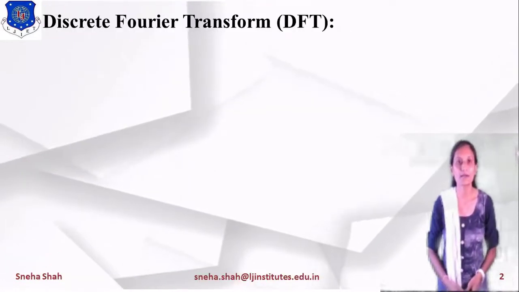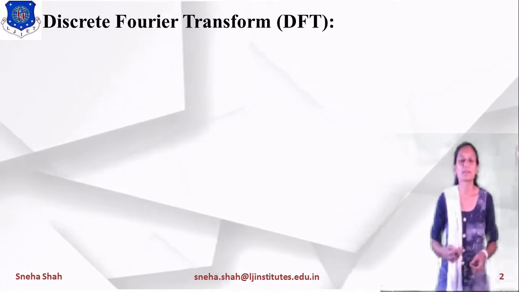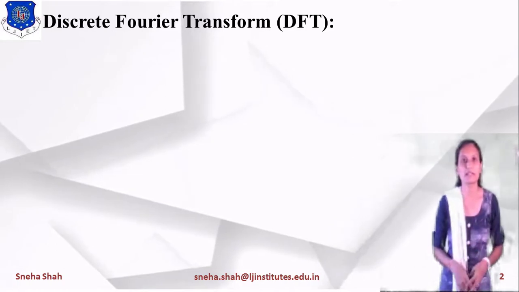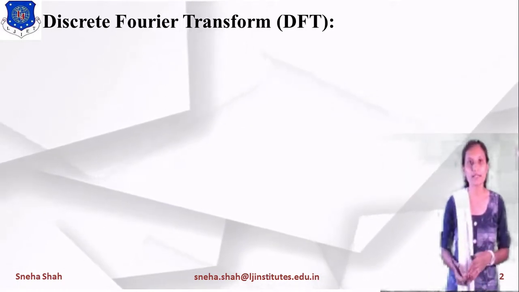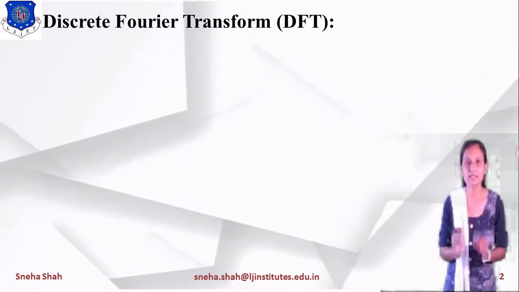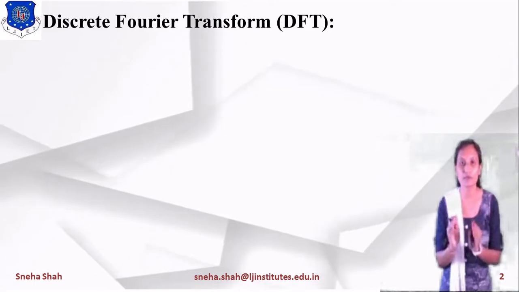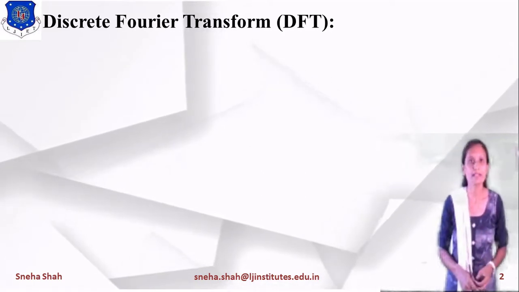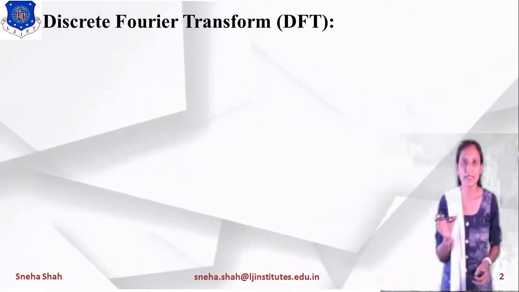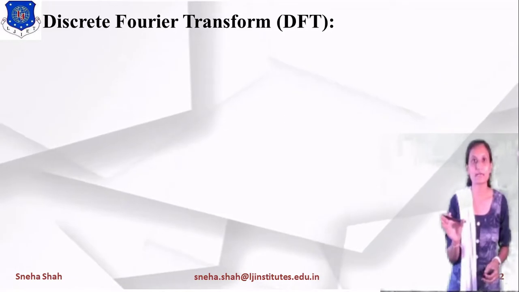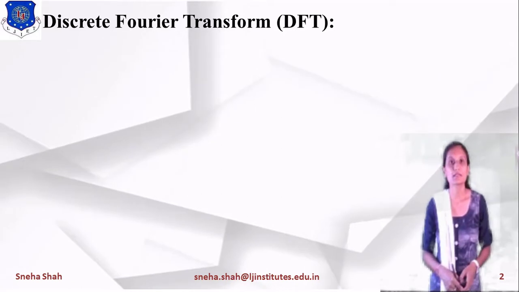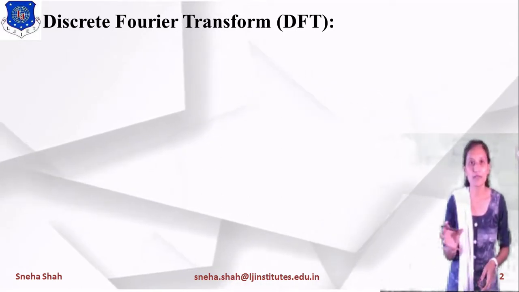What is the basic requirement of this Discrete Fourier Transform? Suppose we want to convert any discrete time signal from time domain to frequency domain, then we will use the discrete time Fourier transform, so it will be considered as DTFT. It will be for the full range, but if you want to do the Fourier transform for a particular range, then we will use this discrete Fourier transform. So if I want to find the Fourier transform up to n number of samples, we will take the range from 0 to n minus 1. This way it gives you the Fourier transform in the particular range.